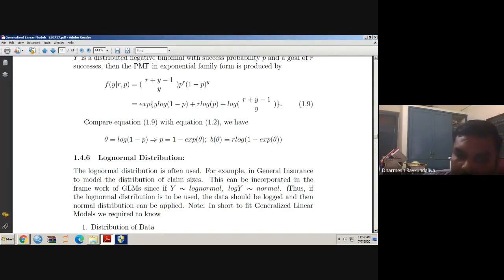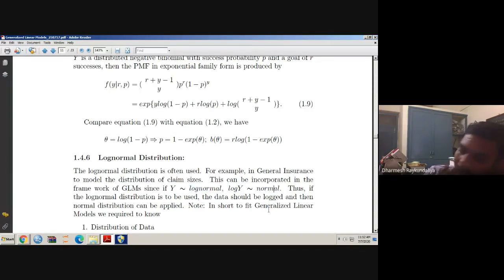So gamma distribution and log normal distribution are both useful to model the claim size. There is a hairline difference between them, which we will see in detail when we come to generalized linear models with constant CV. So this is the property: if Y has a log normal distribution, then log Y has a normal distribution.